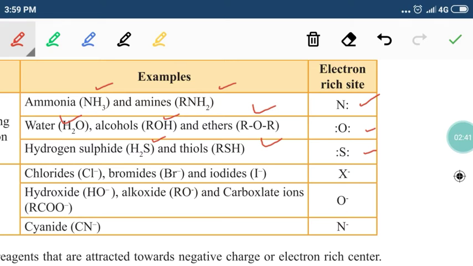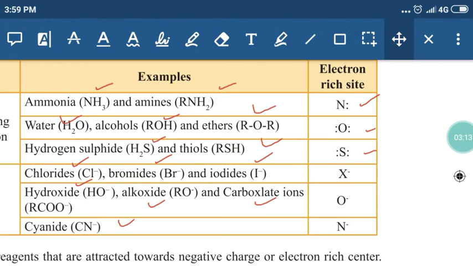Then negatively charged ions, you take halides, chloride, bromide, iodide. These can donate a pair of electrons to an electron deficient center to make a covalent bond. Then hydroxide ions, alkoxide ions, carboxylate ions. In all these, oxygen bears negative charge. Cyanide ion has negative charge on nitrogen. So these are all examples of nucleophiles, nucleus loving species.